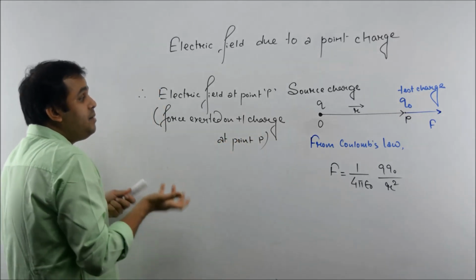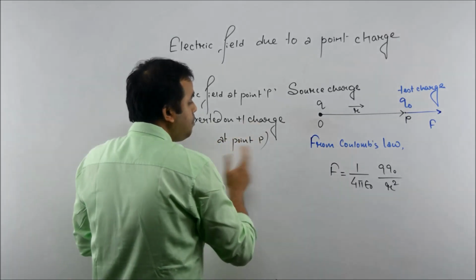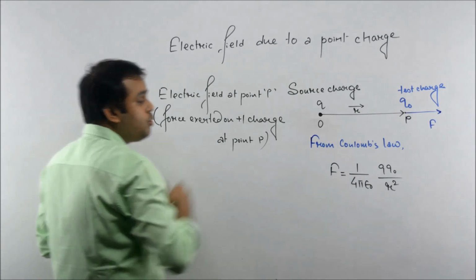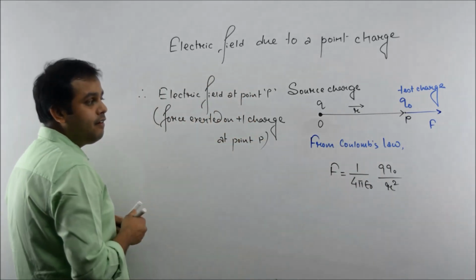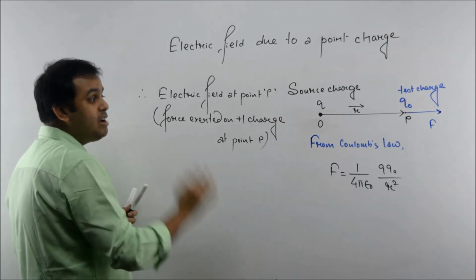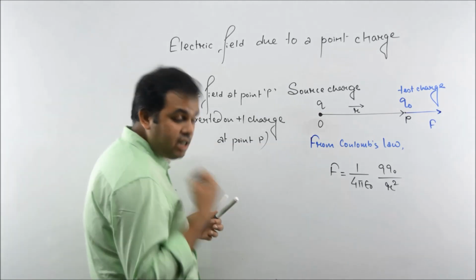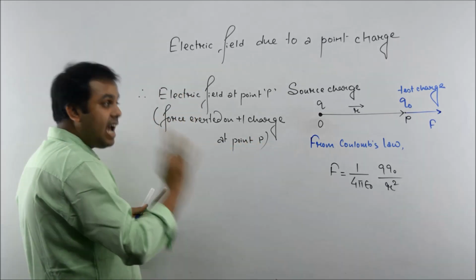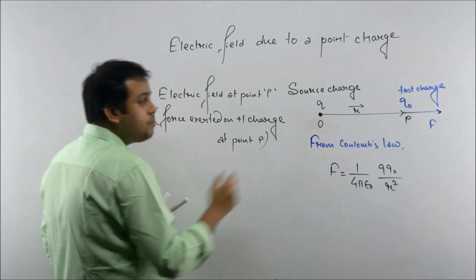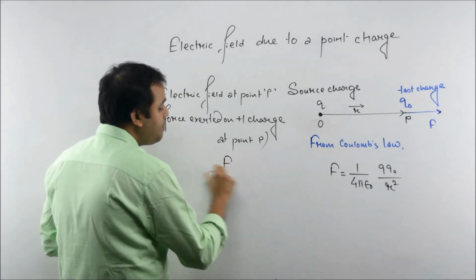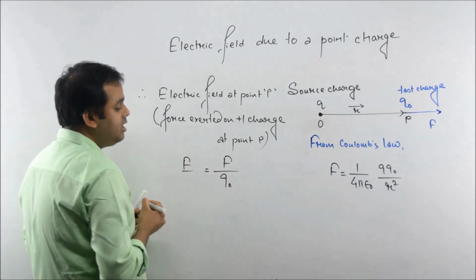Electric field at point P. That means you need to find the force exerted on a unit positive charge at point P. So what force is Q naught experiencing at point P? It is F. So at point P, if Q naught is experiencing F, then a unit positive charge will experience F by Q naught. Very simple, which is the magnitude of electric field.